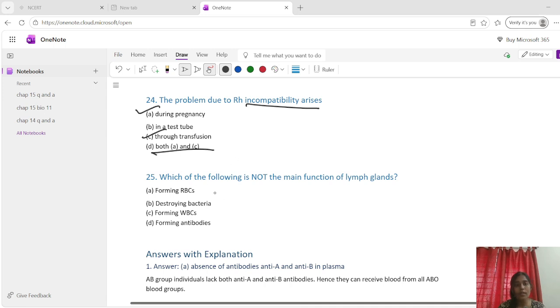Okay, now which of the following is not the main function of the lymph gland? What is the answer? Option A, because lymph nodes mainly produce lymphocytes and antibodies and help destroy pathogens, and RBC formation occurs in the bone marrow and not in the lymph gland.